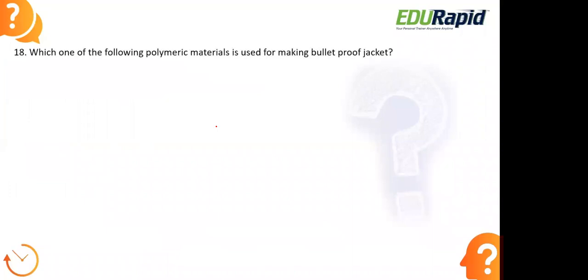Which one of the following polymeric materials is used for making bulletproof jackets? Nylon 66, rayon, Kevlar, Dacron.